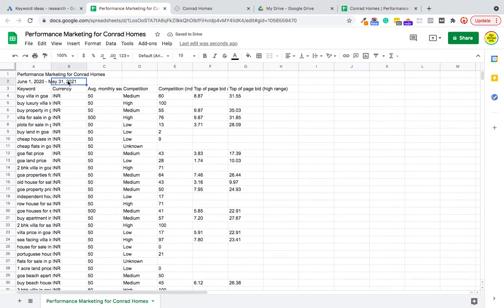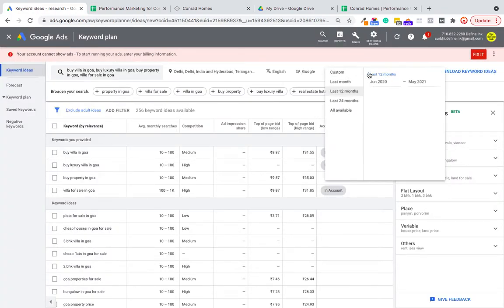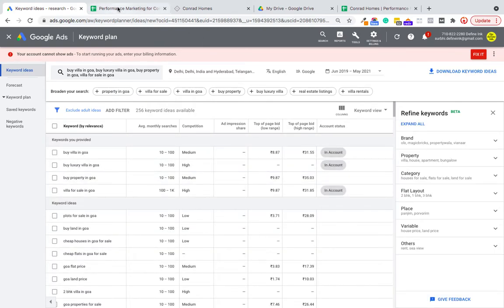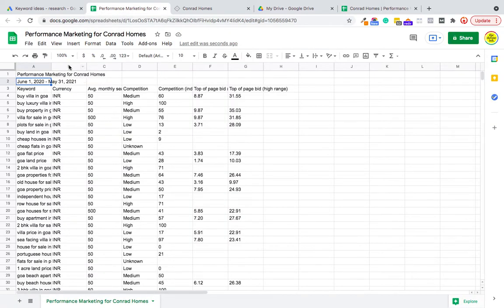So the stats show for the last 1 year. Maybe I can change it if I want to see the predictions or see the stats for a longer time. These are predictions which Google is suggesting based on the history of a year. If I want to check for the last 24 months, I can change and check. Here it is. These projections we are taking from Google's past history, how the bidding has been on these keywords and what the competition is, to start with. So here we go.